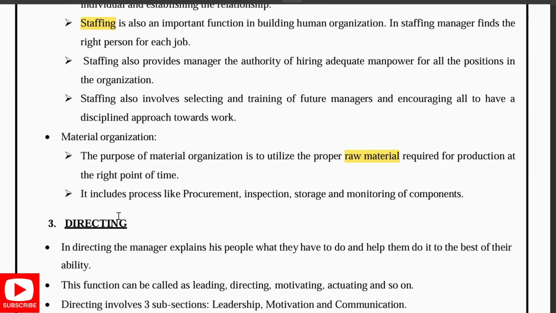Material is nothing but providing the raw materials and utilizing them in an effective way at the right point of time. Like you can say inspection, then storage and monitoring of these components. This is what it is all about in the organizing part.